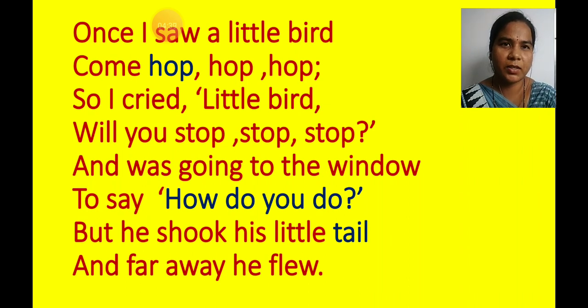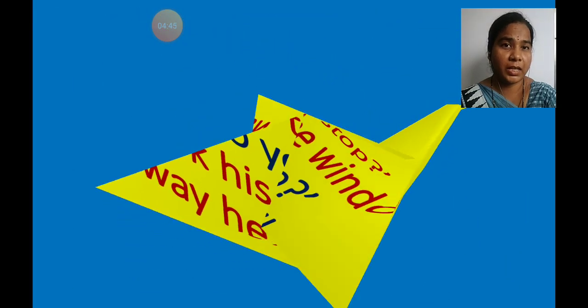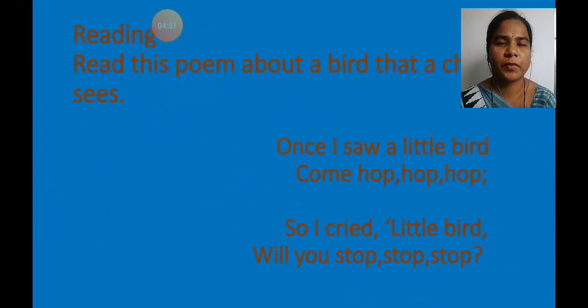Yes, is it interesting, no? So now I will explain this poem. Read this poem about a bird that a child sees. As we have seen this poem, now I am going to explain it to you. Once I saw a little bird come hop, hop, hop.